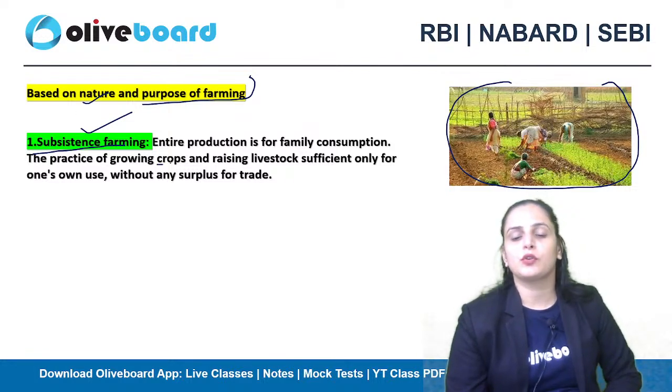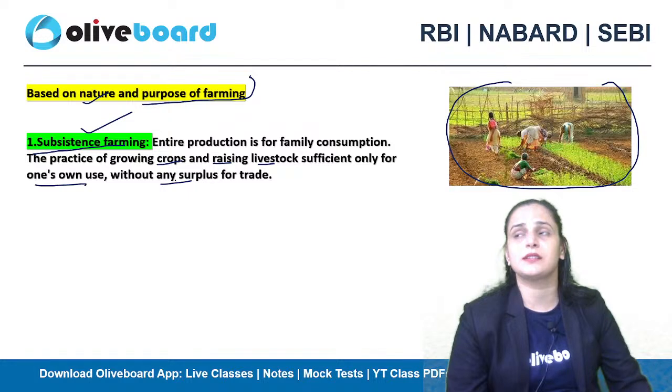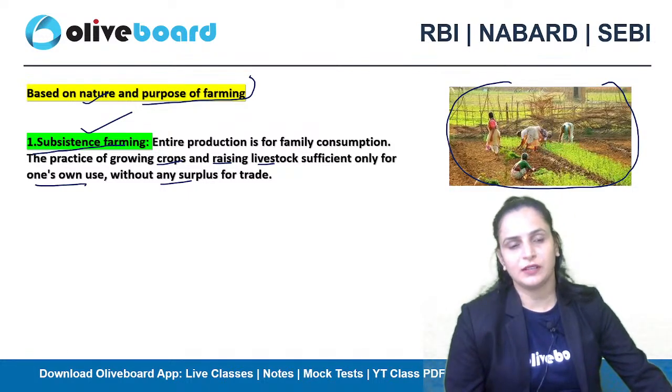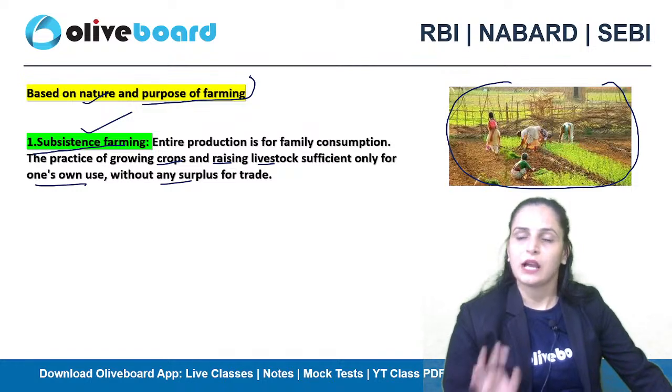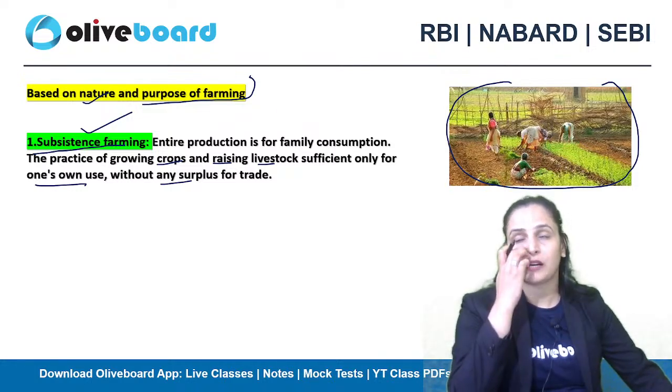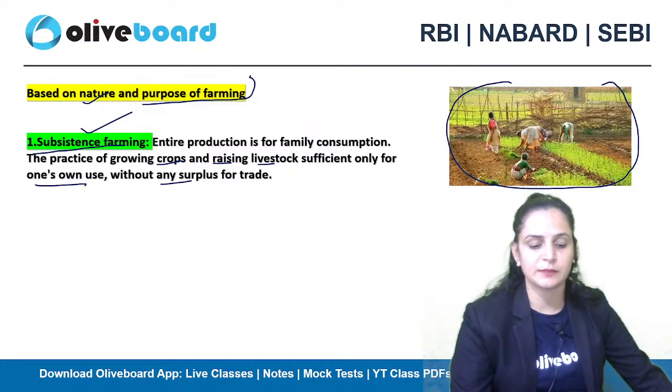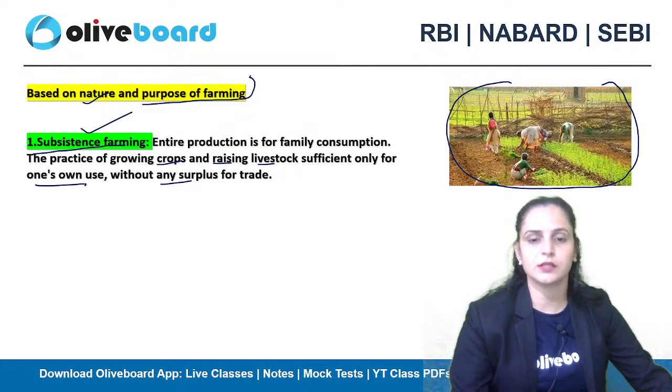And the practice of growing crops and raising livelihood is sufficient only for one's own use, because they do not have enough resources and cannot provide inputs. Whatever product there is will not go to the market for surplus trade; it will be utilized by the farmer's family only. Okay, so this is subsistence farming.